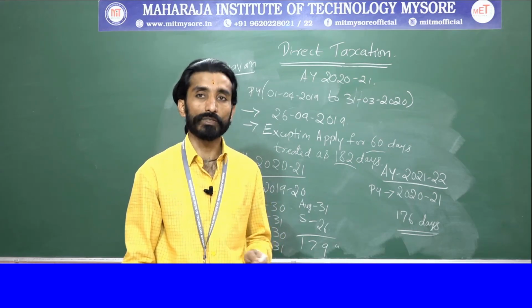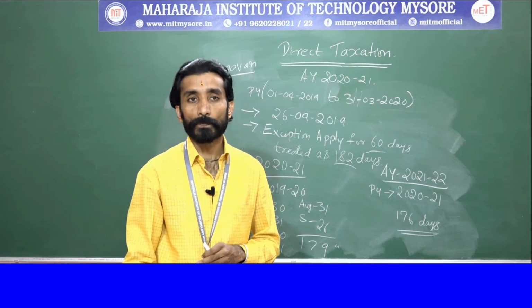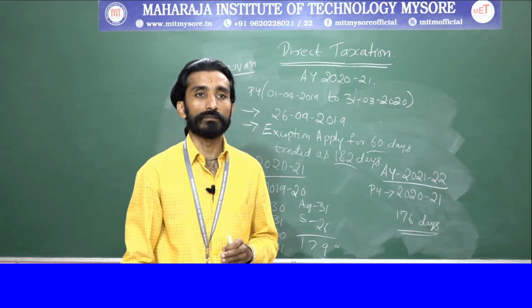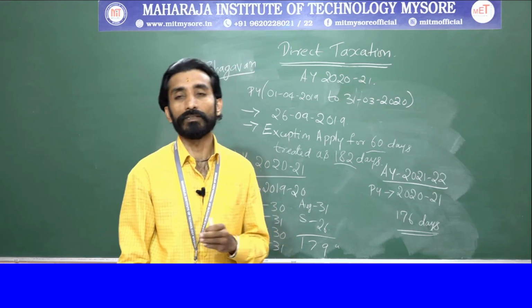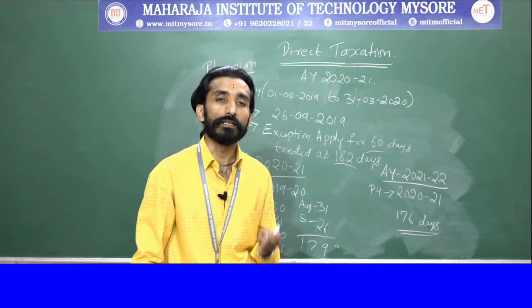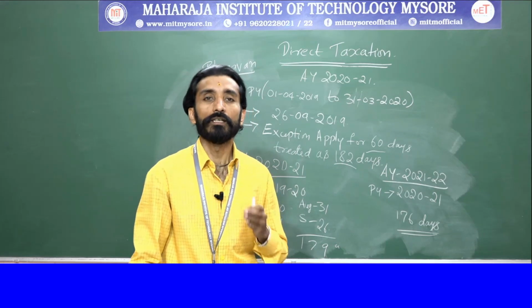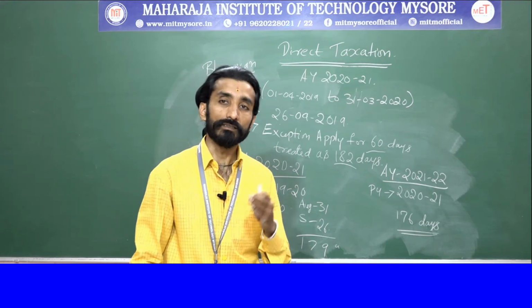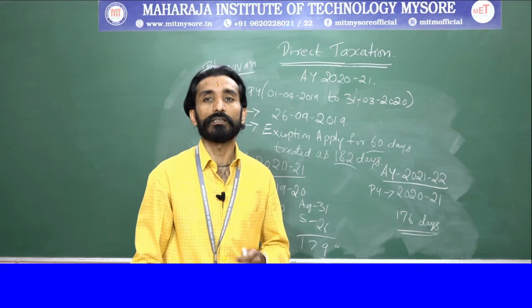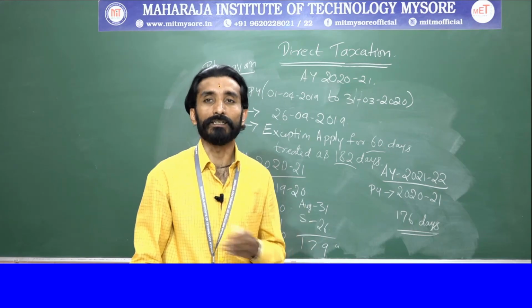That is the information available in the problem. As it is only 176 days, he is not fulfilling the condition. Again he is not satisfying the basic condition, so in this case also he is treated as non-resident in India.